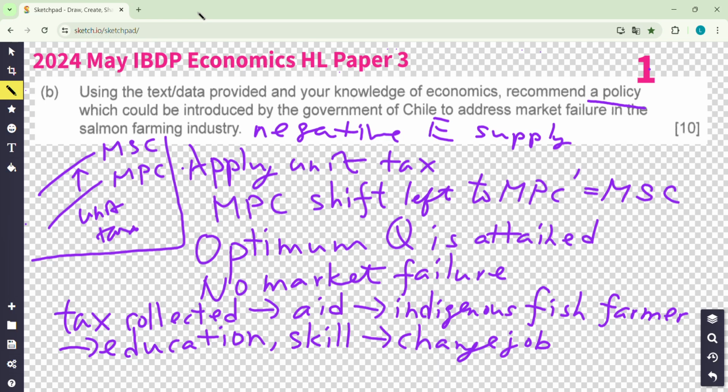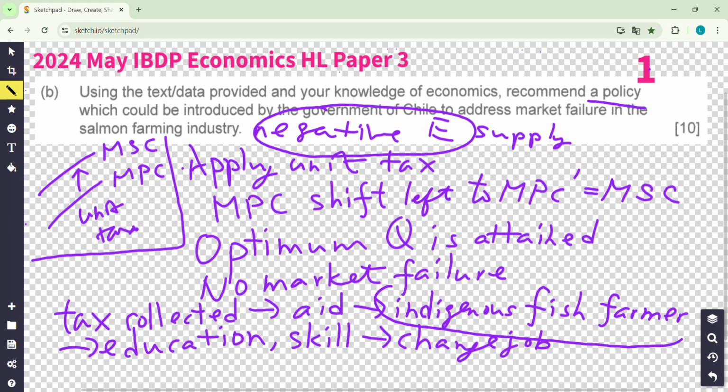I think to me, these two concepts, negative externality and then I can name indigenous fish farm, both show that I am using the data from the text and combining with my knowledge.